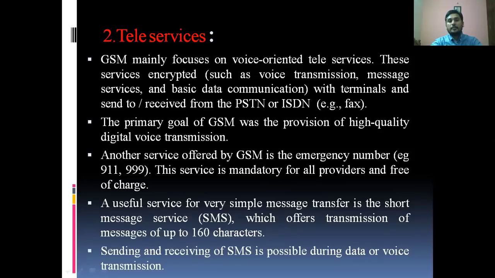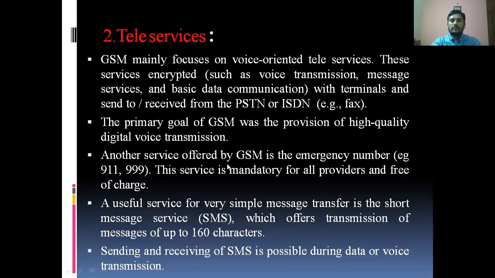These services are encrypted with a terminal and sent to the receiver from the PSTN or ISDN. An example is fax, where we send textual data from one location to another. GSM mainly focuses on voice-oriented teleservices, encrypted, such as voice transmission, messages, and basic data communications. The primary goal of GSM was the provision of high quality digital voice transmission.